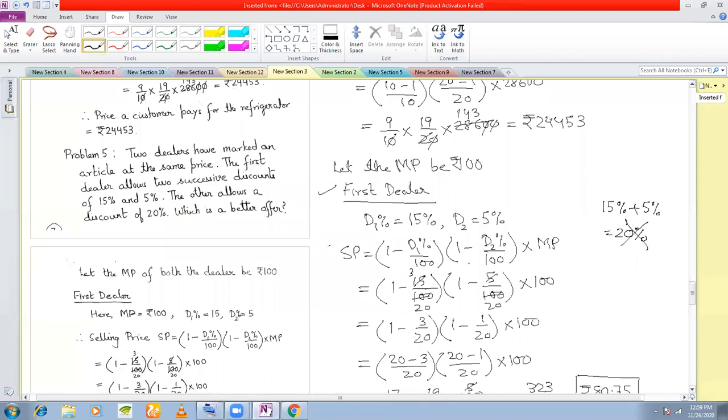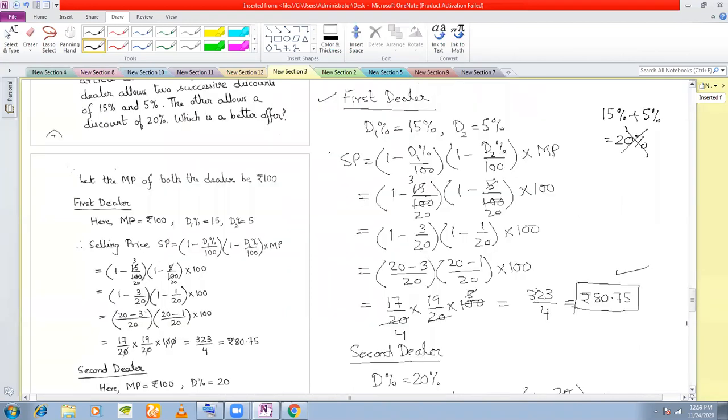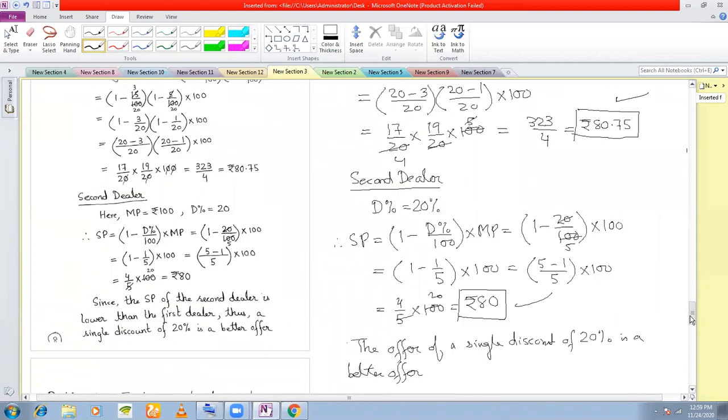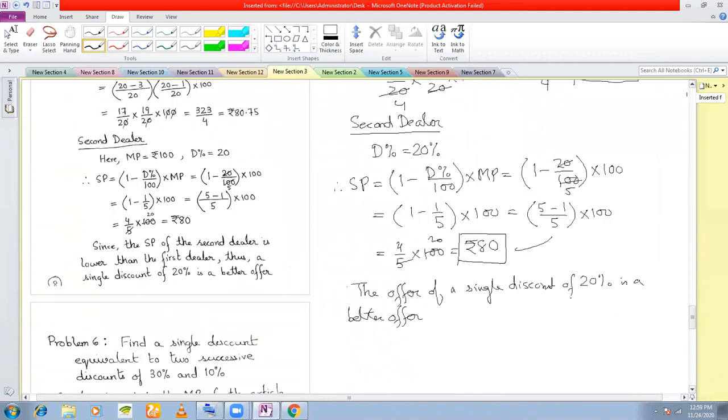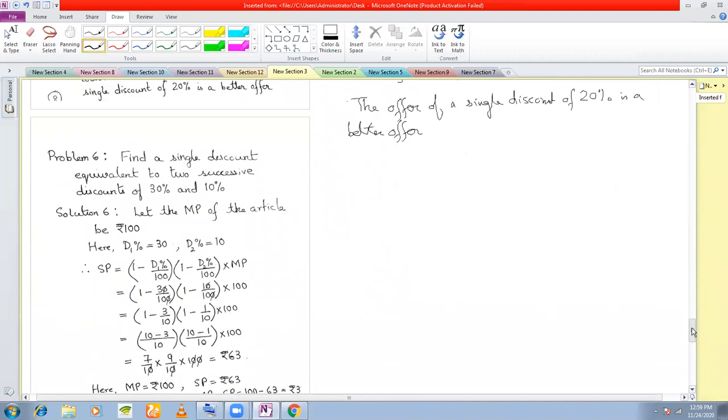Actually, it was not 20%. Okay, it was actually less than 20%. The first dealer was actually giving a discount of less than 20%. That is why his selling price was higher. And therefore, the single discount of 20% is a better offer. Okay, any questions?